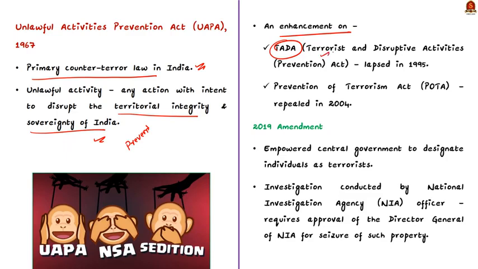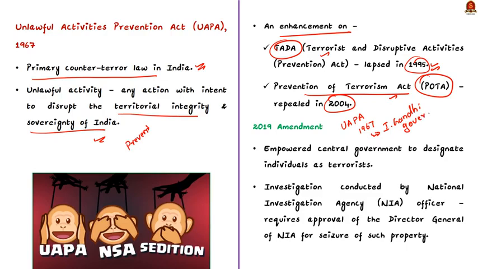Know that the Unlawful Activities Prevention Act is an enhancement to the TADA Act, which is nothing but Terrorist and Disruptive Activities Prevention Act. The TADA Act lapsed in 1995. And it is also an enhancement of the POTA Act, which is nothing but Prevention of Terrorism Act. And the POTA Act was repealed in 2004. See, the original Unlawful Activities Prevention Act was passed in 1967 under the Congress government led by our former Prime Minister Indira Gandhi. Since its enactment, this act has been amended a number of times. The last amendment was made in 2019.